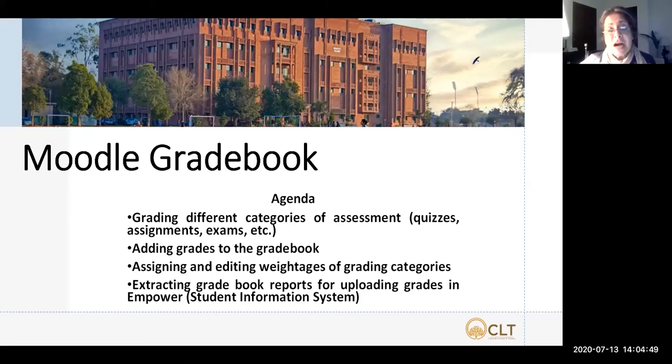Many of you have asked that if grades are from outside Moodle, how do you transfer them to the Moodle gradebook? You have also given a high priority to assigning and editing weightages, and of course grading categories for different types of assessment, which is our agenda number 1. And it seems that we are right on target with what you also place a high priority on.